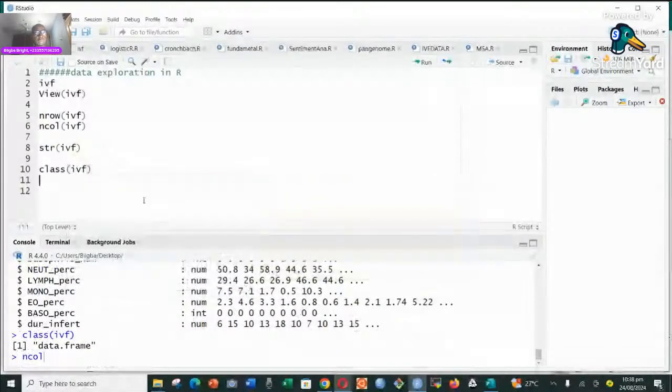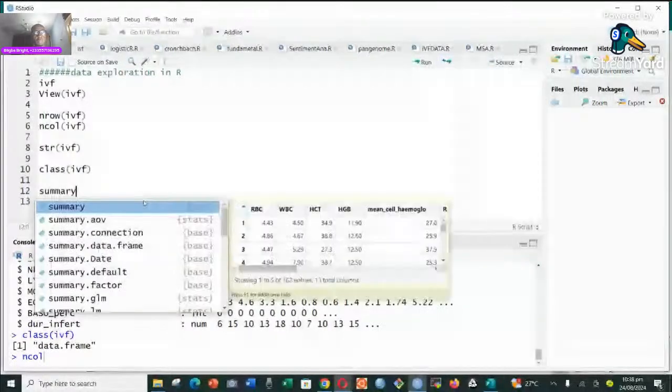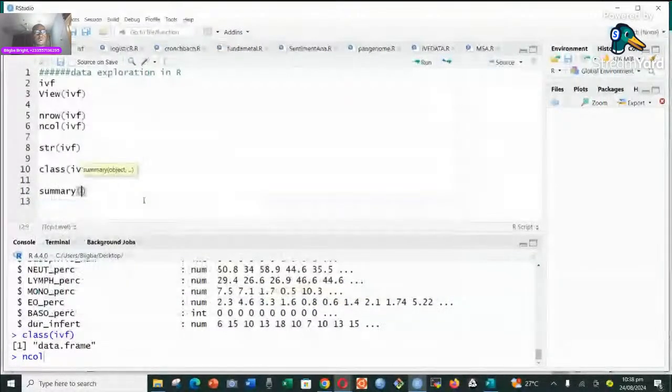If we want, we can also use summary like this, and that is going to give us the minimum, the maximum, the interquartile range, and the median of each of the non-character, non-factor variables. So I'm just going to put the IVF, and then we run that.